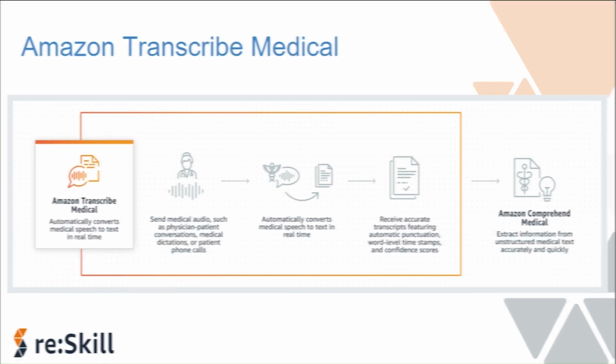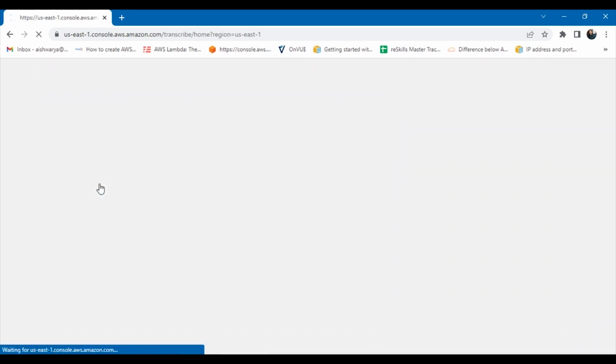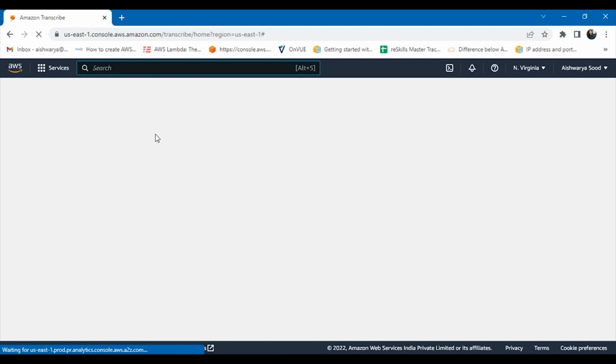So let's go to the AWS console and see how Amazon Transcribe works and how we can get started with it using both real-time streaming and uploaded files in Amazon S3. All we have to do is go to Amazon Transcribe. You can find this service within the machine learning category of AWS services.